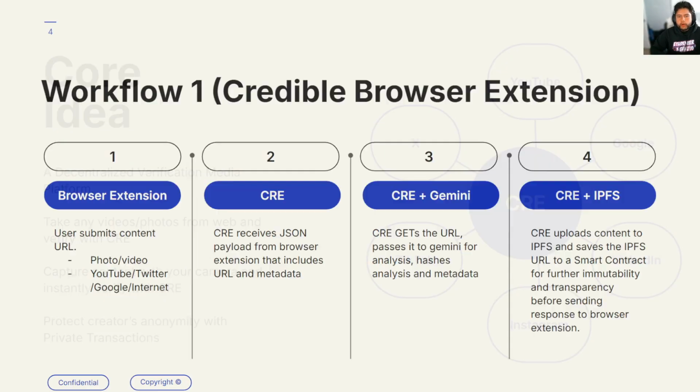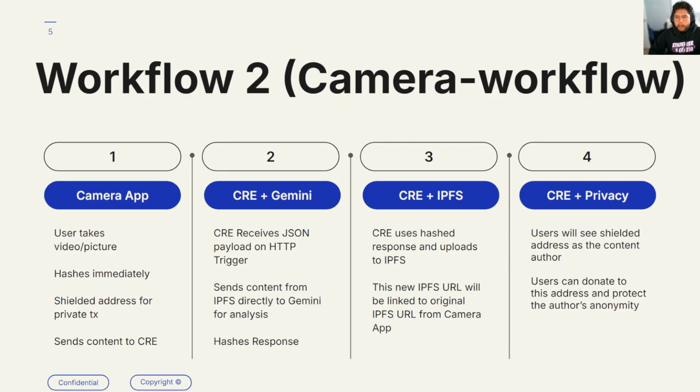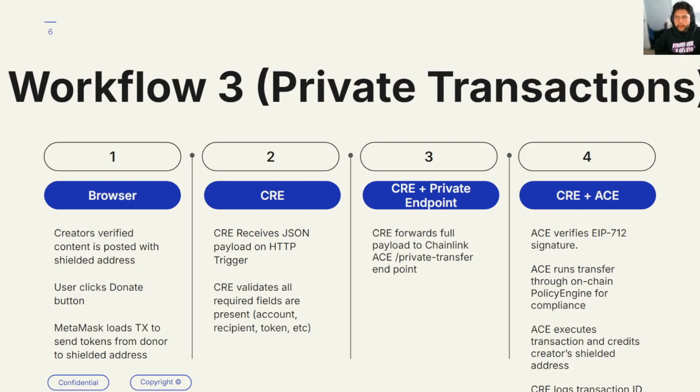I'm going to show you 3 workflows that we're going to be using, but please go ahead and pause and read them because I'm actually going to go through them more in depth in our demo. So let's go ahead and get started.